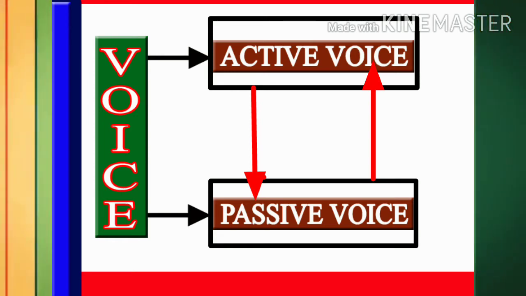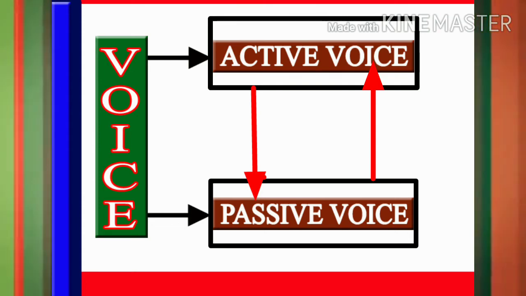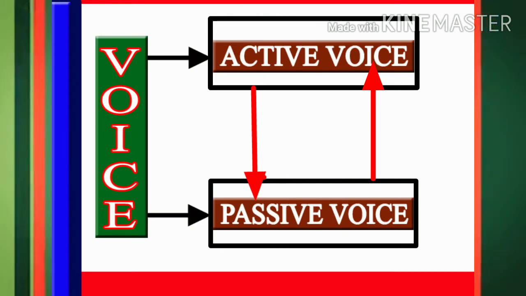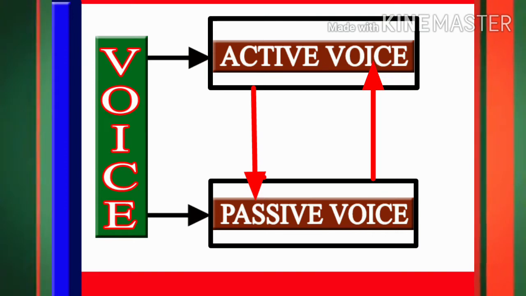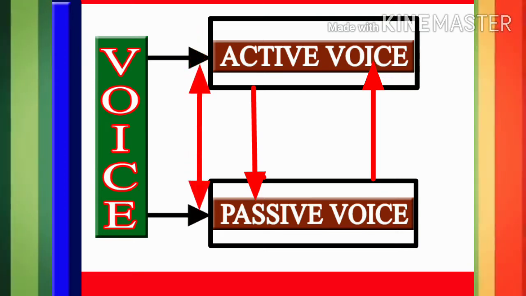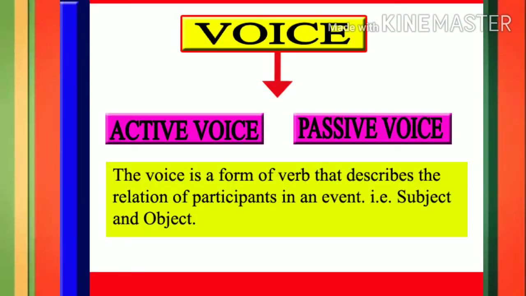Therefore, we need to understand exactly what is meant by active voice and passive voice. Unless you understand these two types, you may not be able to transform an active sentence into a passive sentence and vice versa.